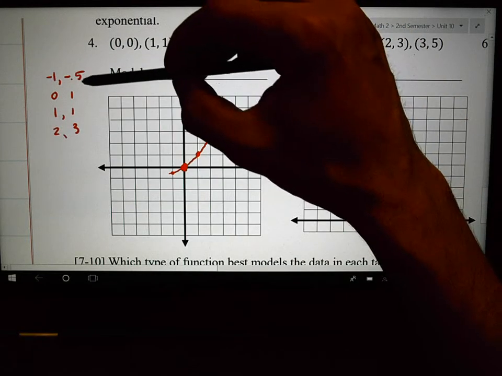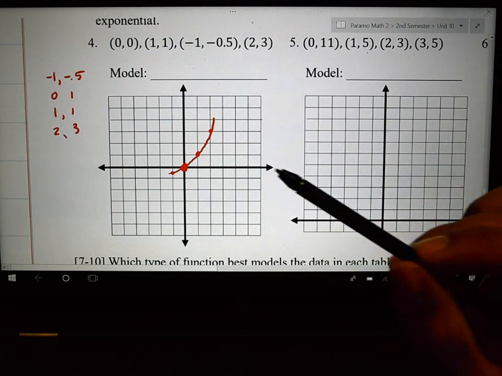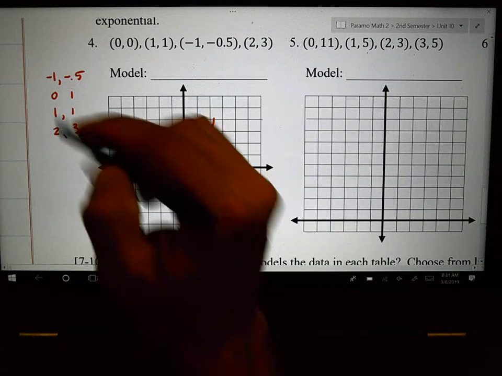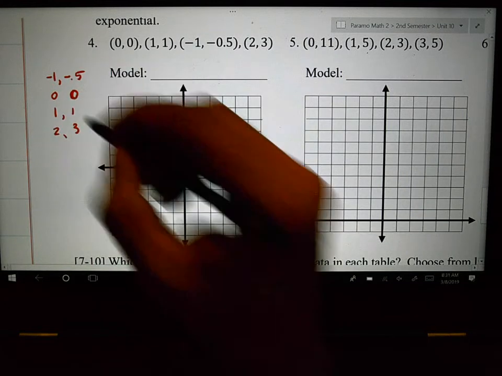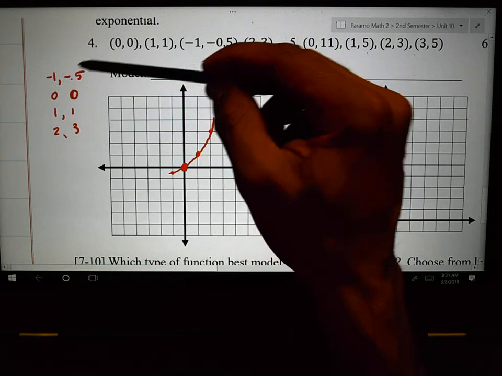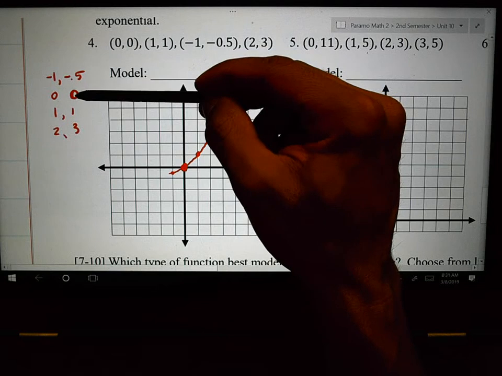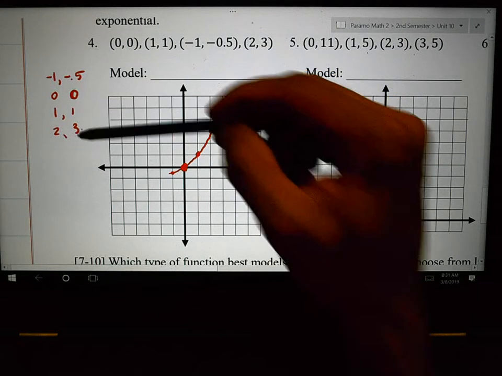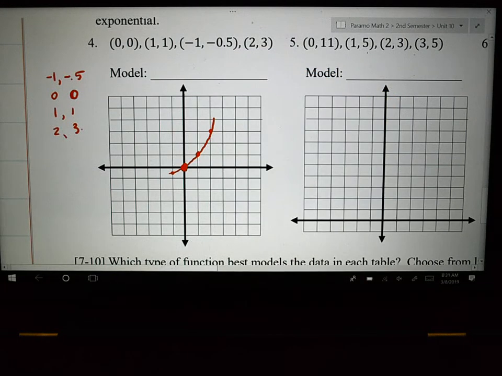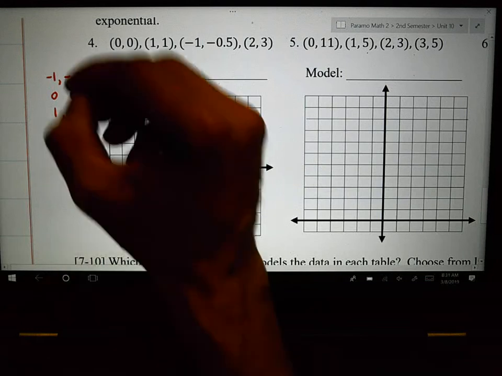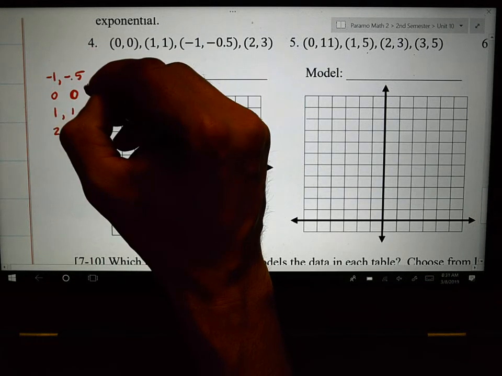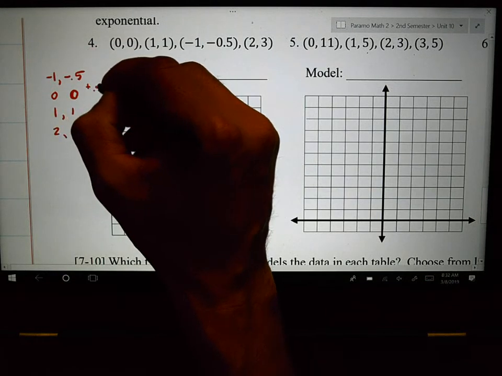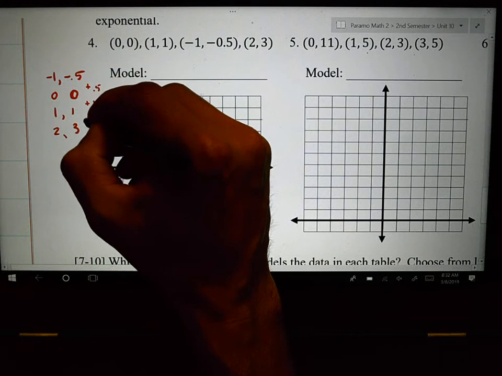If you start looking at your y values, do you see what's happening? Let's see. They've added 0.5. Then they added 1. Then they added 2.